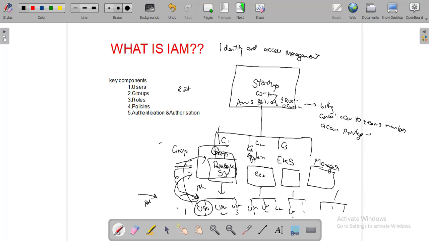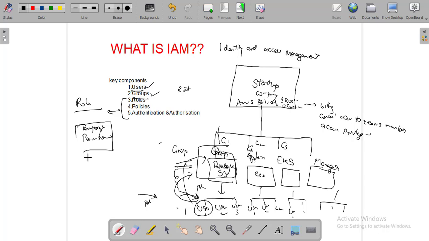So here we understood what a user is and what a group is. Next, we are going to understand three things: what are roles, what are policies, and what are authentication and authorization. Before starting with roles, we have to understand one thing: a role is like a temporary permission. Why do we need this permission?